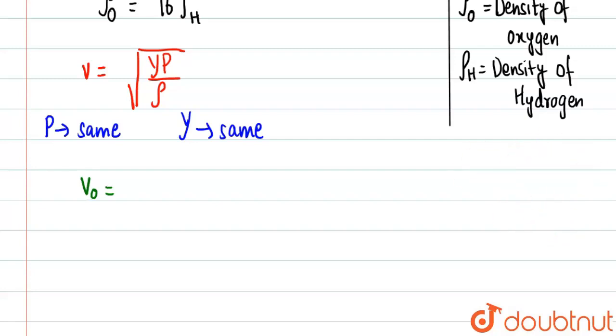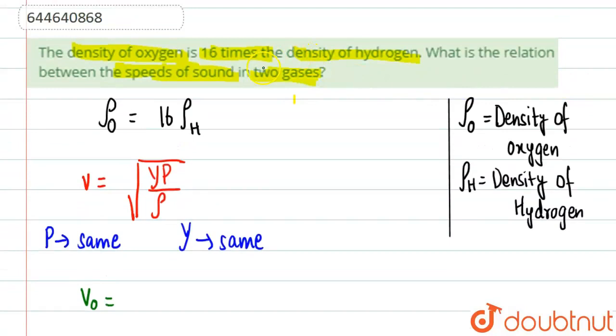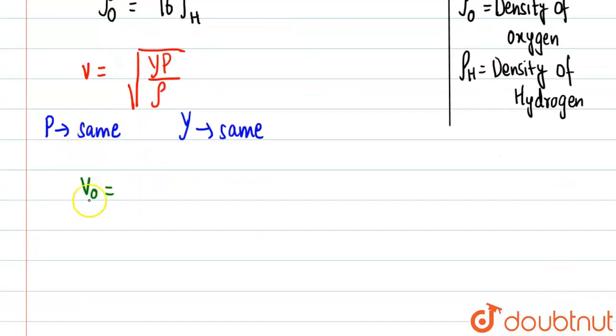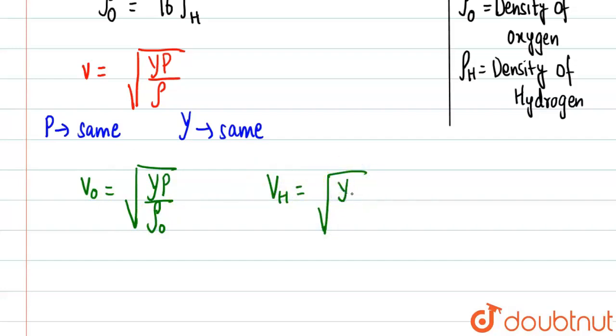We need to find the relation between the speeds of sound in the two gases. So VO will be equal to under root of gamma P by rho O, and VH will be equal to under root of gamma P by rho H.